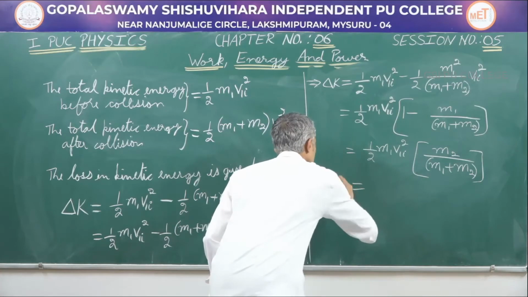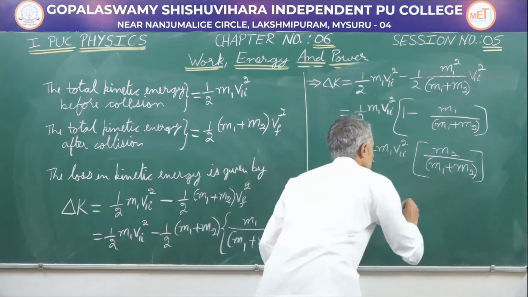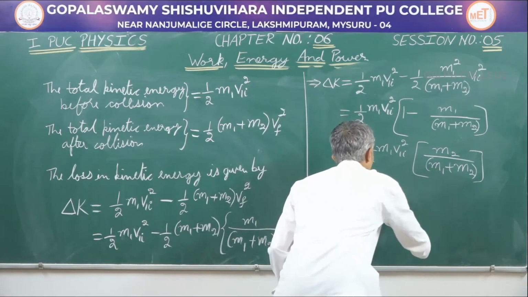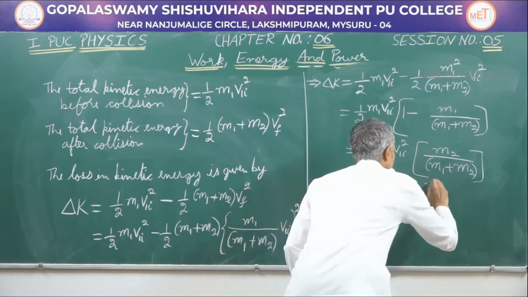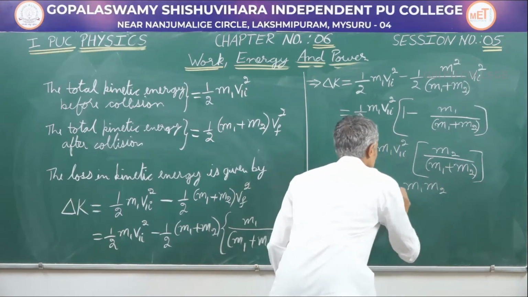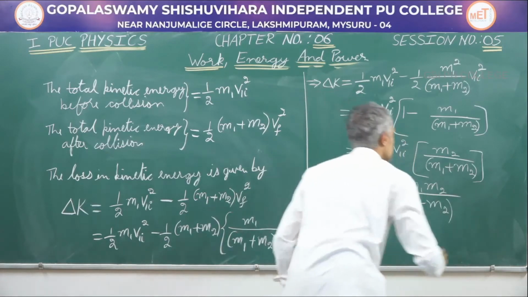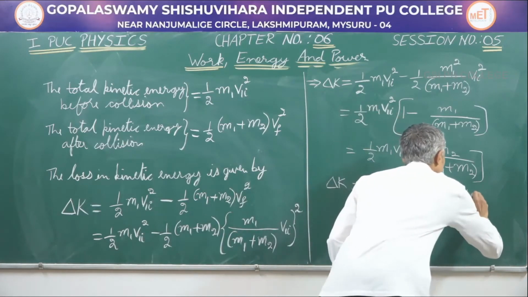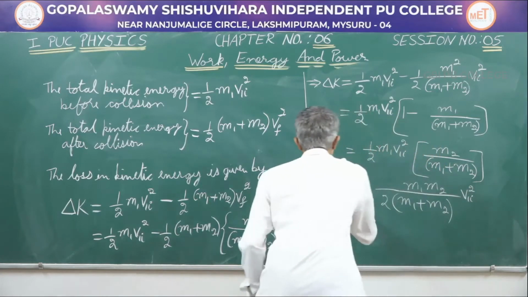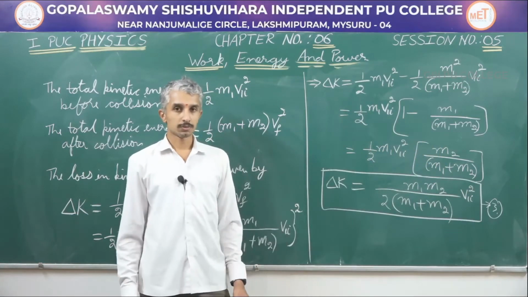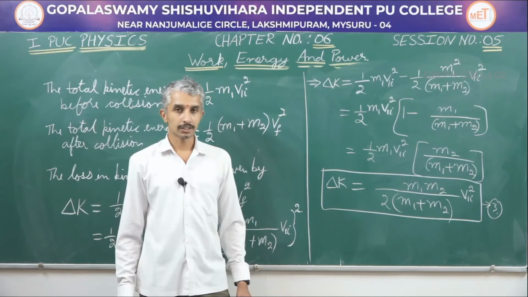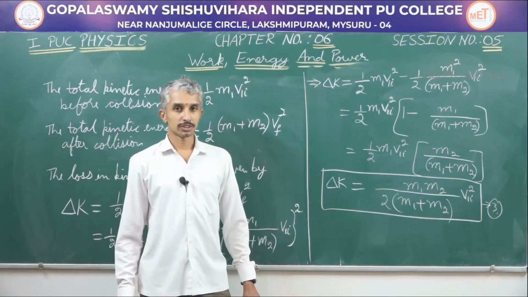Finally, the change in kinetic energy is going to be half m1 into m2 divided by (m1 plus m2) into v1i square. Equation 3 gives the expression for the loss in kinetic energy in a perfectly inelastic collision.